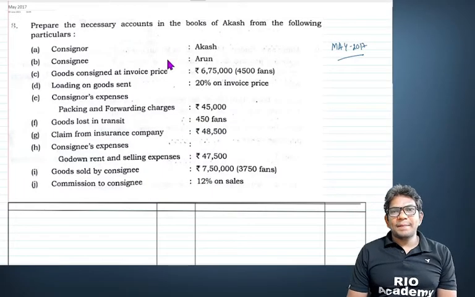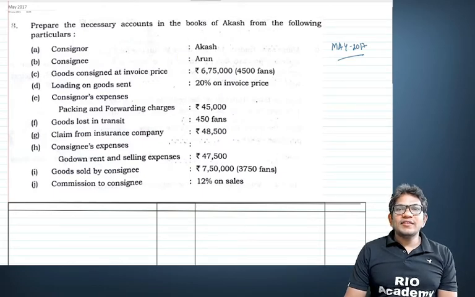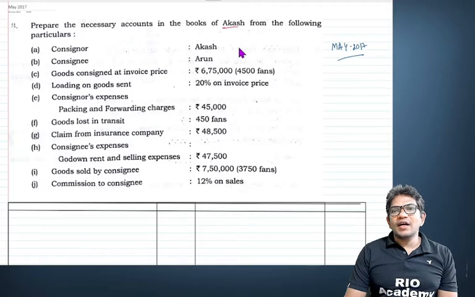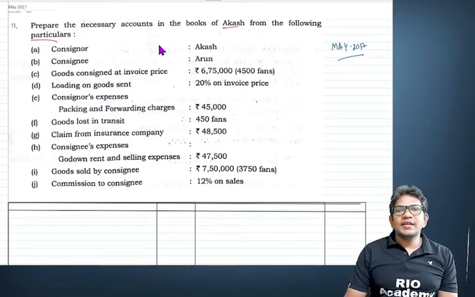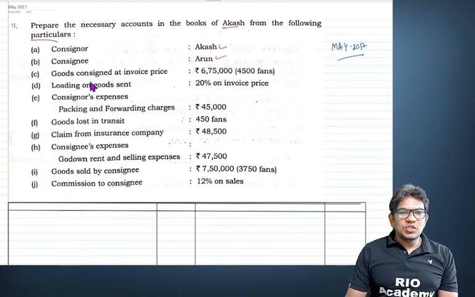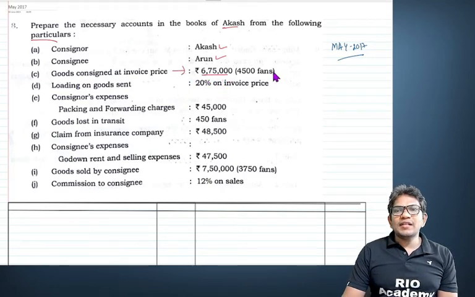Let's start. So guys, here is a question. Prepare the necessary account in the books of Akash from the following particulars. Here we have consigner Akash, consignee Arun. Goods consigned at invoice price. They said invoice price, my dear student. 6,75,000 for 4,500 units. Loading on the goods is 20%.